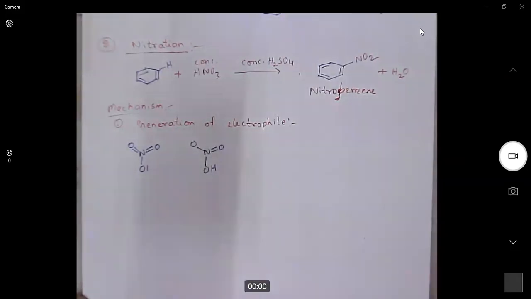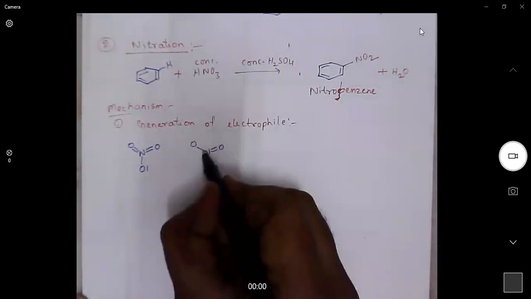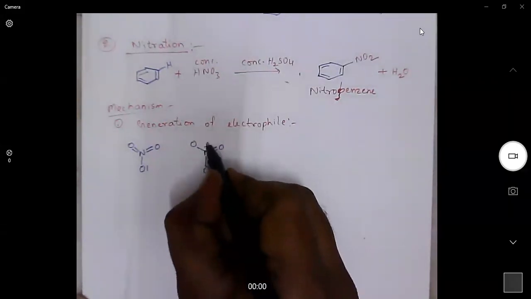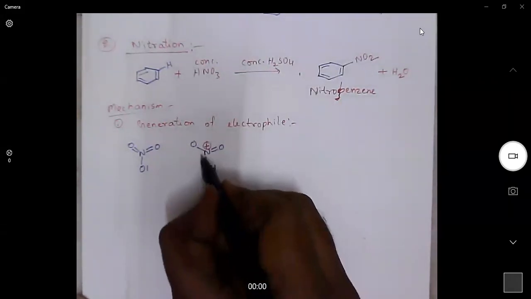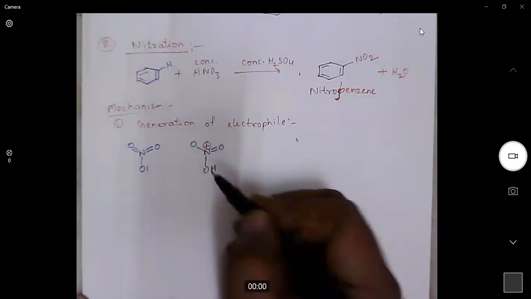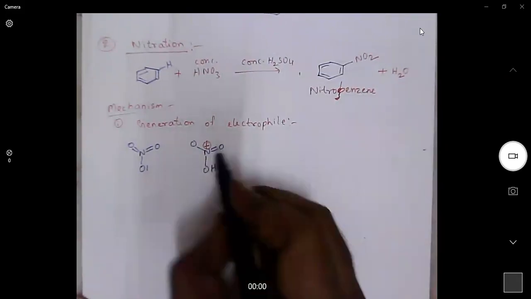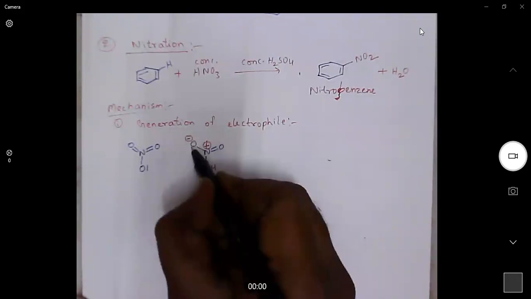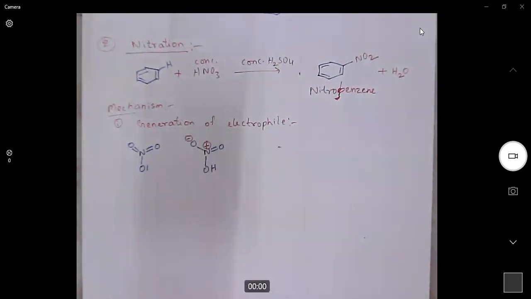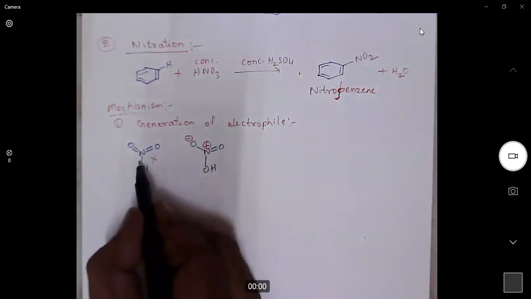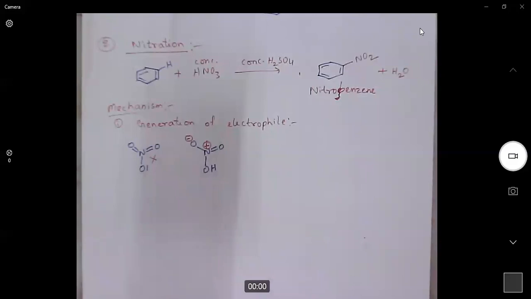This is the structure of nitric acid, because nitrogen has 4 bonds, 2 single bonds and 1 double bond. It will be positively charged, and the oxygen, because it has only a single bond, will be negatively charged. So this is not the right representation, because I have tried to write 5 bonds. Nitrogen will never form 5 bonds.